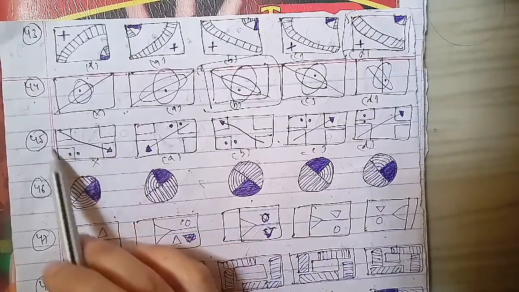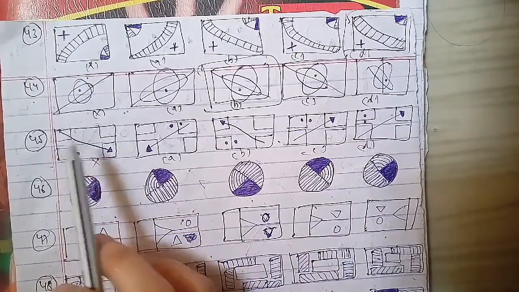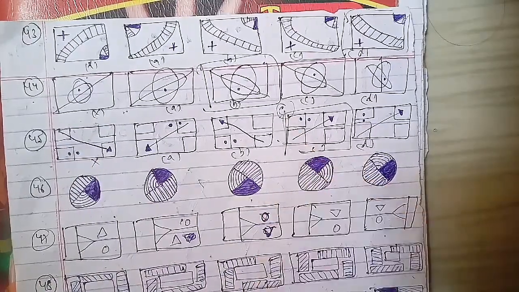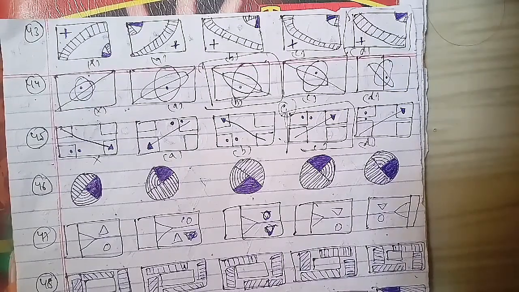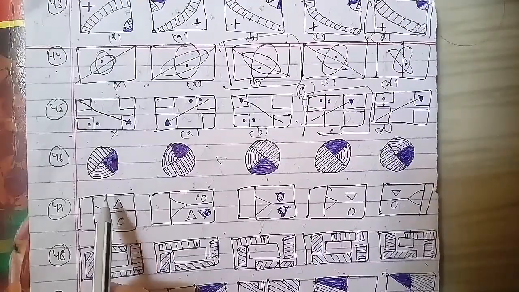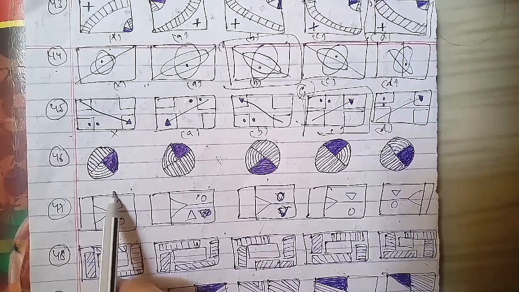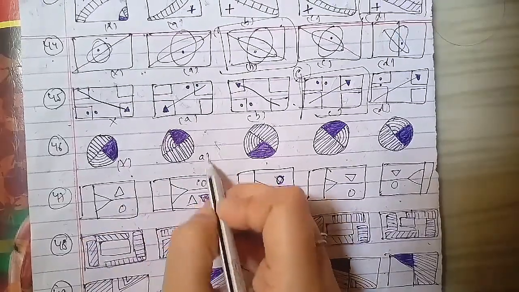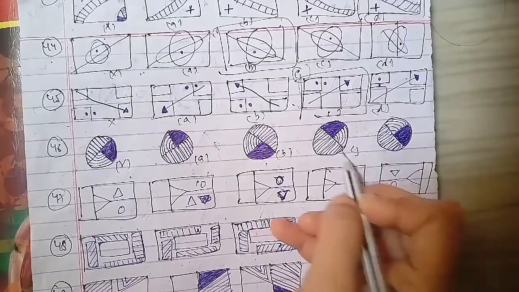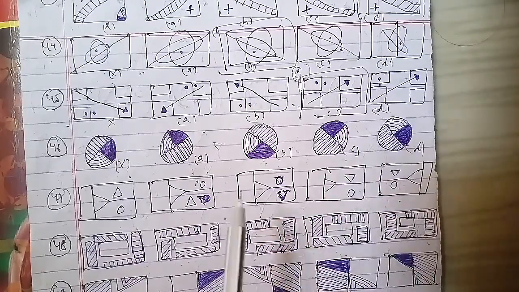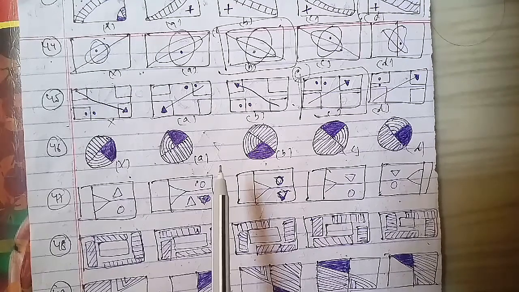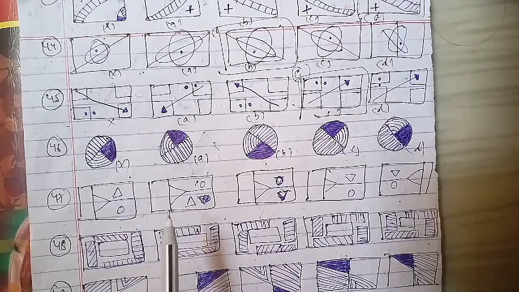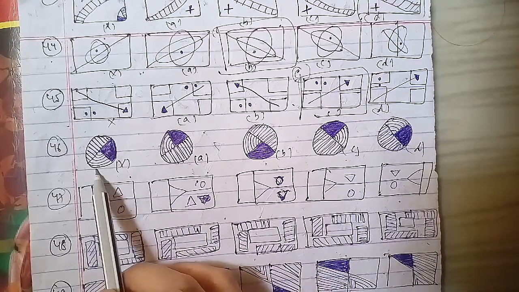Now we'll go ahead further, and we have to talk about another figure here. On the same cases, as you can see, the 46th question has the figures A, B, C and D. As I told you, these are all important questions, and they play an important role as we go ahead. So here the figure that we have as the answer is the water image of this particular figure. The D figure will be the right answer for this question. That is the right water image of this particular figure as well.